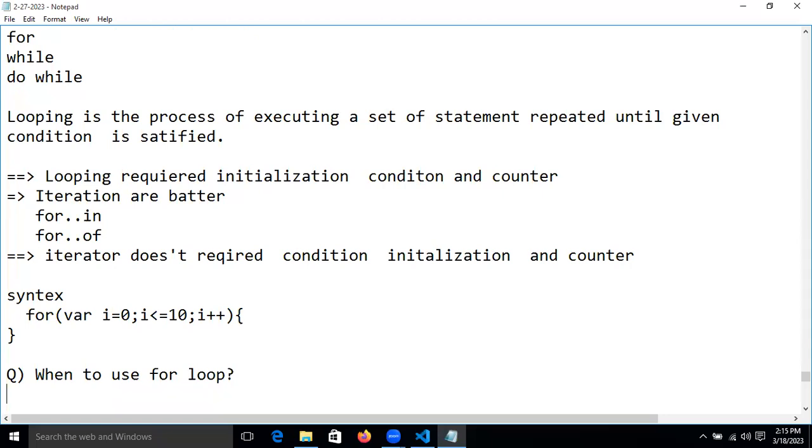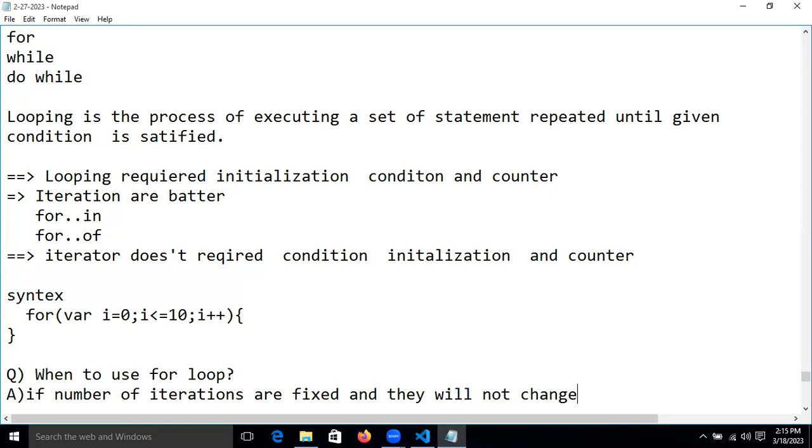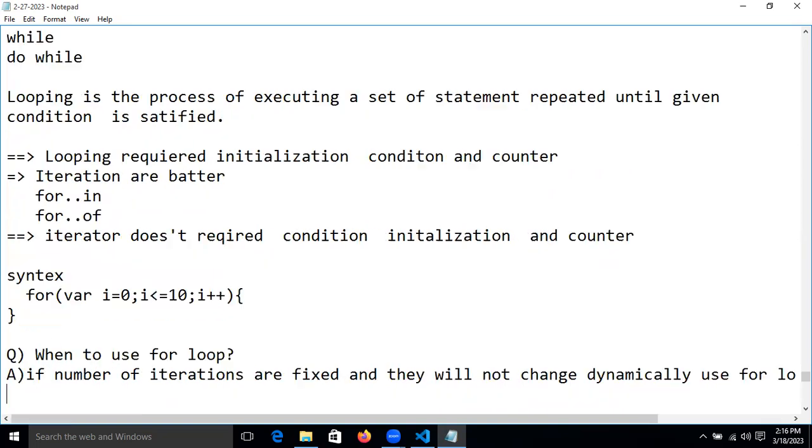If the number of iterations is fixed and will not change dynamically, then use a for loop.